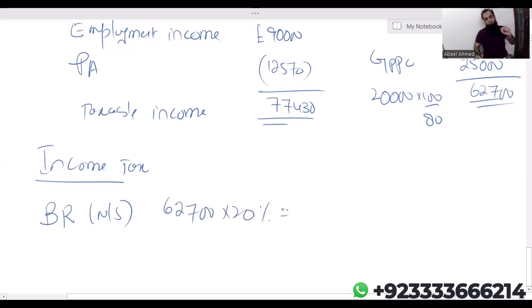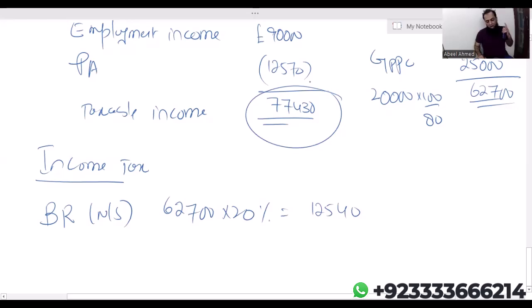See the advantage. Earlier, the basic rate band limit was 37,700, but due to gross PPC, the limit has increased. Now 62,700 into 20%, I'm getting 12,540.